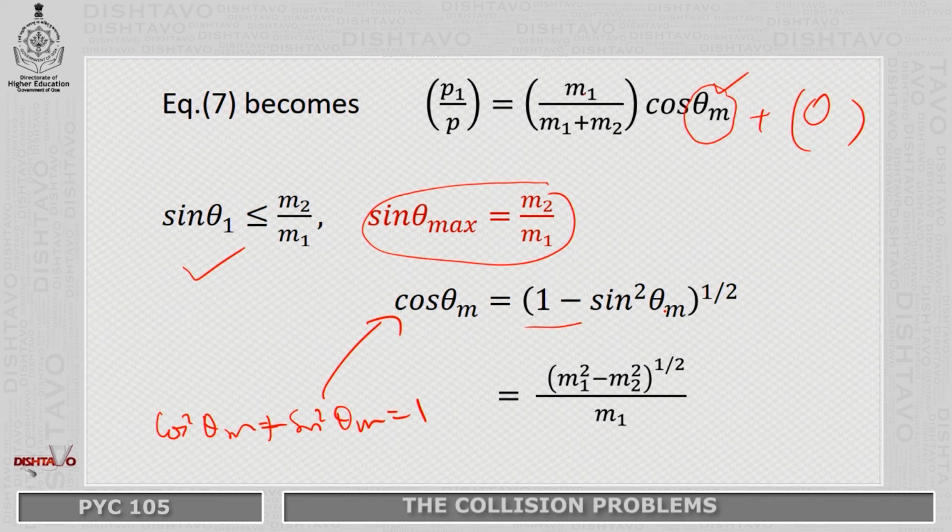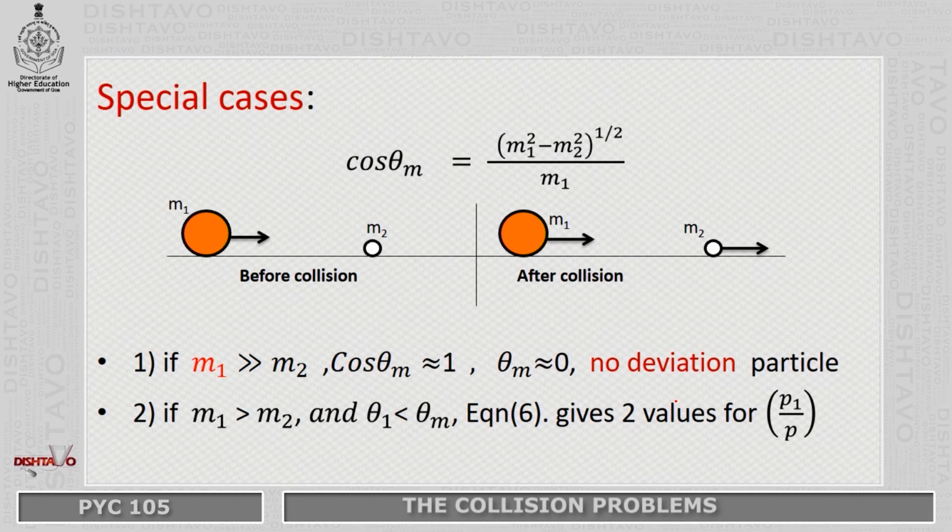And we already know if the angle is maximum, it has to be less than or equal to m2 by m1. Substituting the value of m2 by m1 in this, we get m1 squared minus m2 squared upon m1. Now, this equation will help us go through some special cases. Cos theta m is equal to m1 squared minus m2 squared upon m1, raised to the power of half.